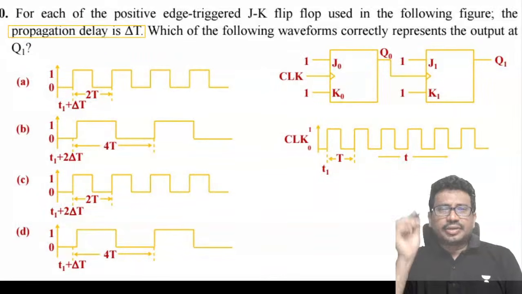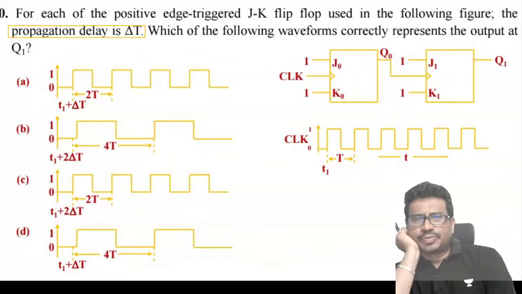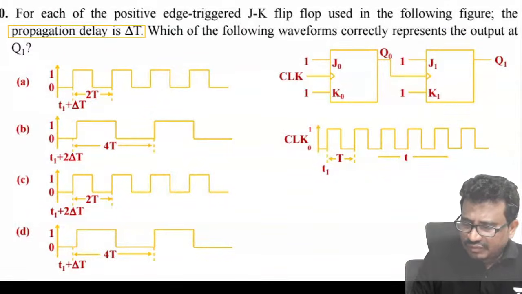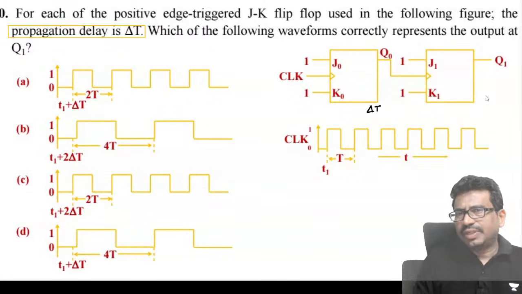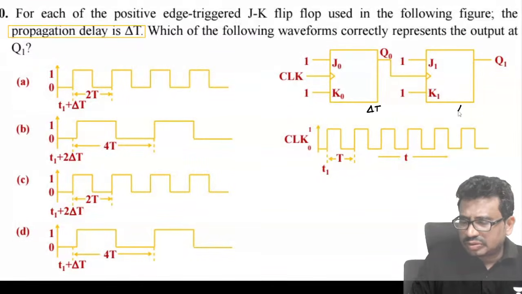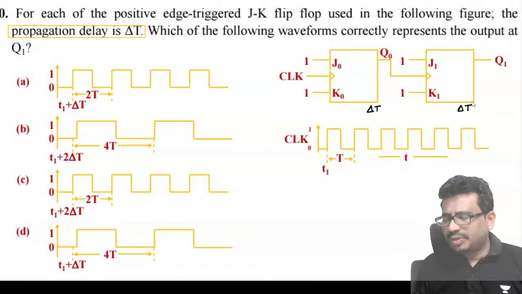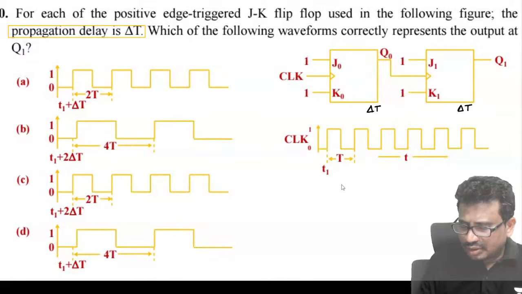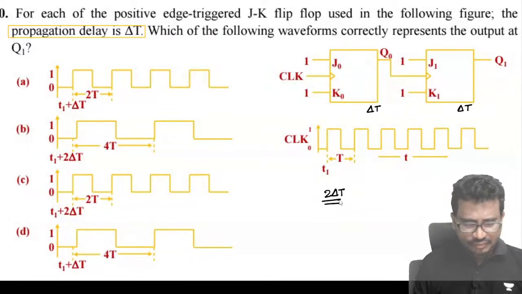First of all, this flip-flop will have a delay of delta t, and this flip-flop will carry another delta t. So what is the overall output delay? 2 delta t. This is the first thing.